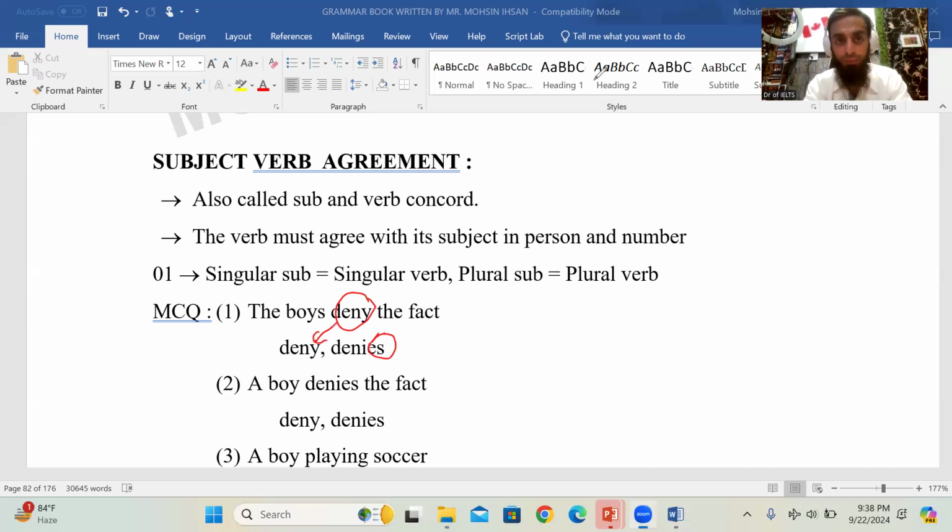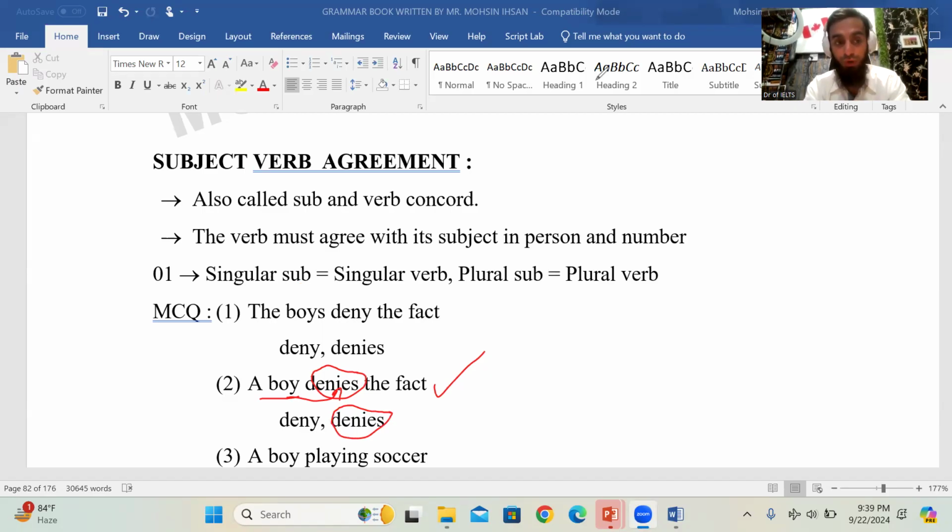Most of the time you people forget it and you write S or ES. The boys denies, the people denies, the people works, right? So these are common mistakes. This is the first point you have to keep in mind: according to present simple, present indefinite tense, with a plural subject, with they, we, you, I, which are also considered plural pronouns, there is no S or ES. But if we write a boy, then a boy denies. So it is correct. A boy denies.